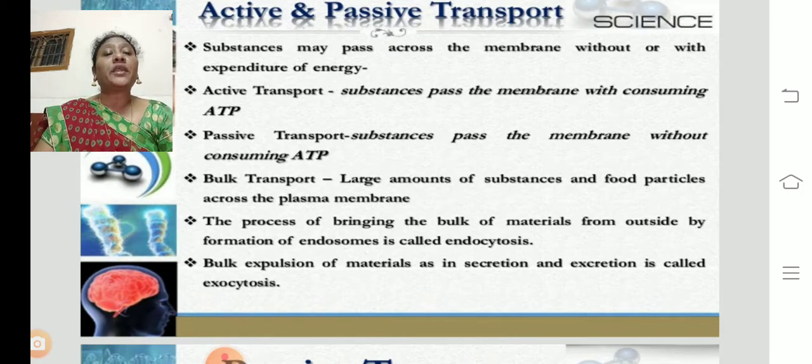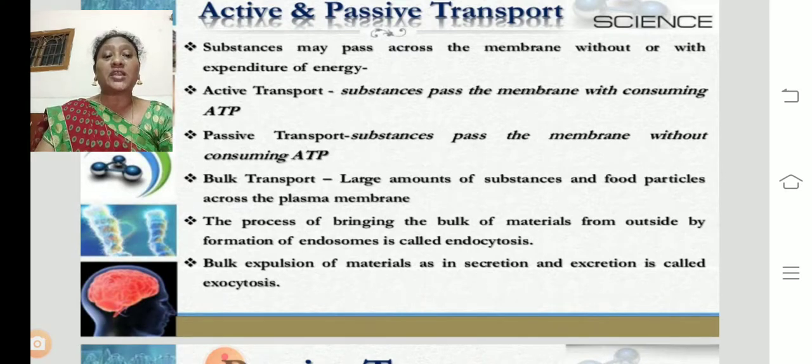The process of bringing bulk materials from outside by the formation of endosmosis is called endocytosis. So the process of bringing more amounts of materials from outside by formation of endosmosis. Endosmosis means the process of molecules traveling from low concentration to high concentration, entering into the cell.